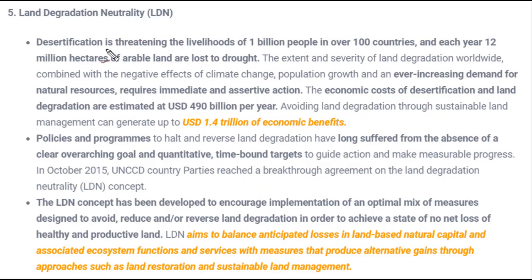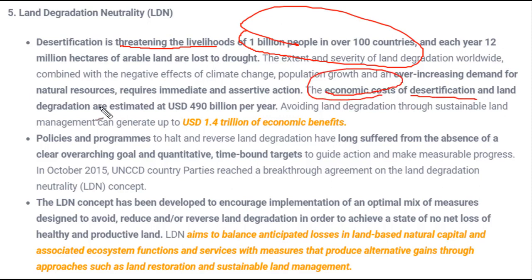Desertification is threatening the livelihood of 1 billion people in 100 countries. So see how hugely it is impacting the lives of people. And along with this, there is lots of economic loss also. Some economists have estimated that desertification and land degradation cause a loss of 490 billion per year. This is the economic loss which people are bearing due to land degradation.